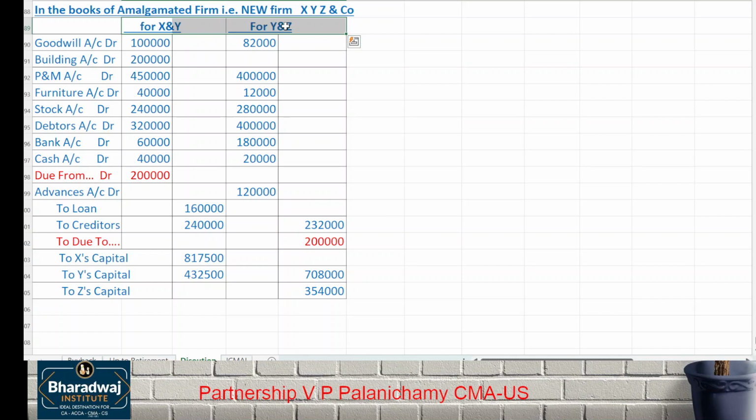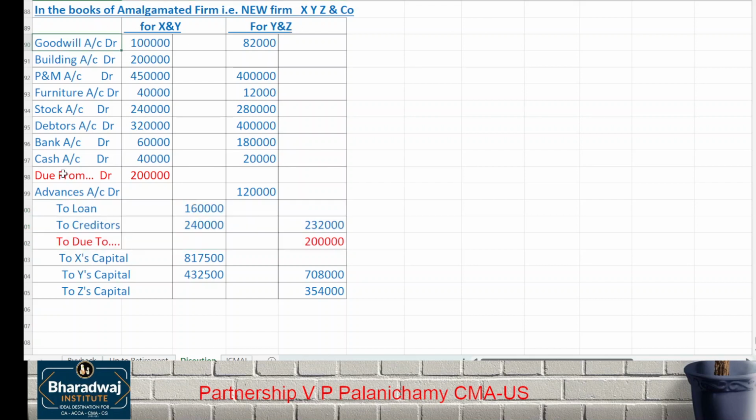Amalgamation, we record this like assets and liabilities taken over. Sundry assets account debit at revised value, to sundry liabilities revised value, to business purchase account. Instead of business purchase, it becomes what? Capital here, because their business is purchased and shares are allotted. Here, business is purchased, for that the partners become what? Partners in the firm.